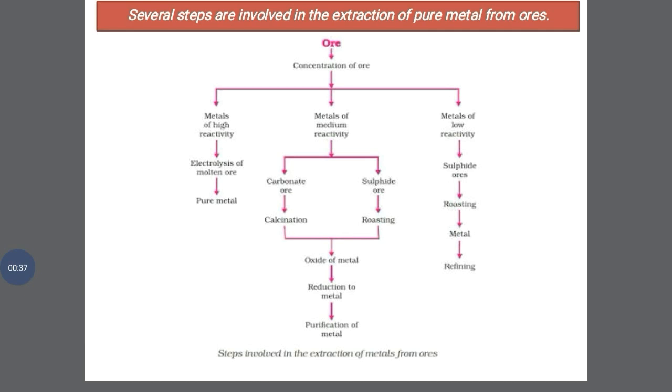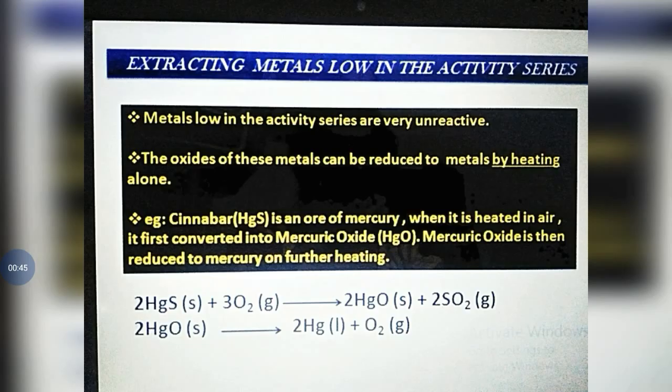So this is just a flow chart indicating the separation or the extraction of metal. How are we getting pure metal? Some are in the form of metal sulfide, so we have to extract it. So here, extracting metals low in the activity series. Metals low in the activity series are unreactive. So here if it is a metal sulfide, we have to convert it into metal oxide.